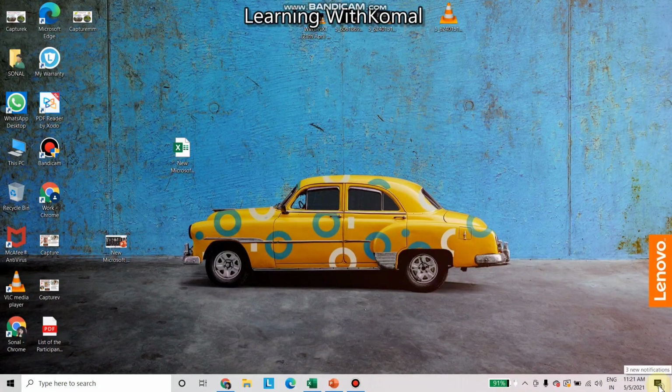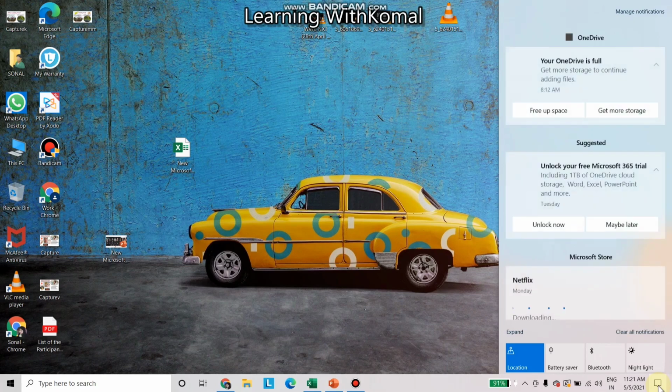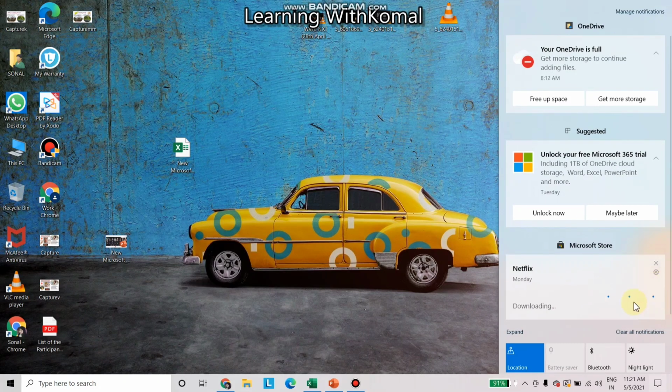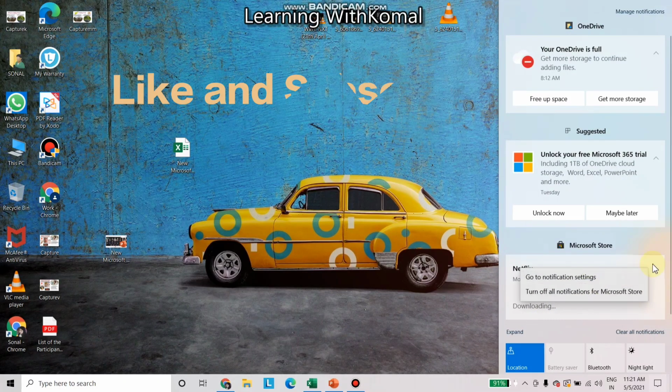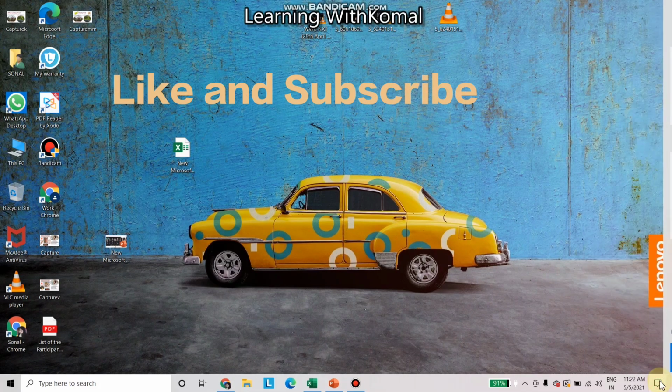At the corner of the taskbar, here we see notifications, meaning the area from where we get the notifications related to a computer, laptop or PC. They are called the action center. So this area is known as the action center.